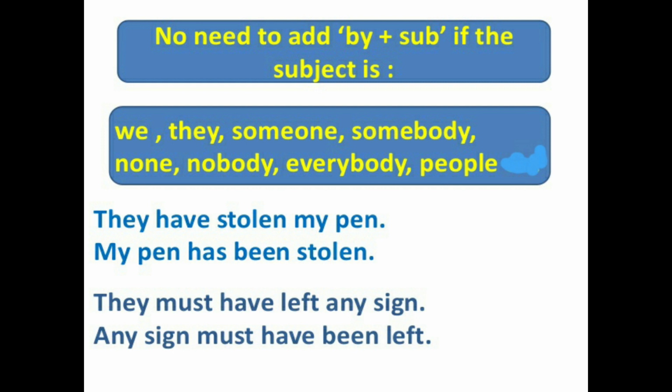But we are not sure who they are. So that's why we have not used the by plus subject, and we write it like this: my pen has been stolen. Next, they must have left any sign. Now here also we write it like this: any sign must have been left. But we have not used the by subject.